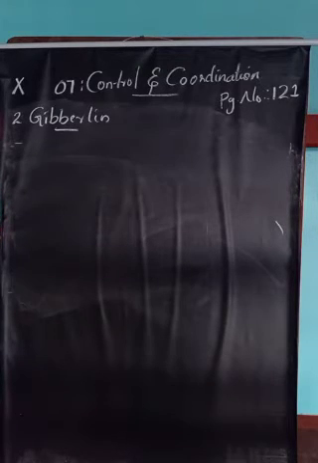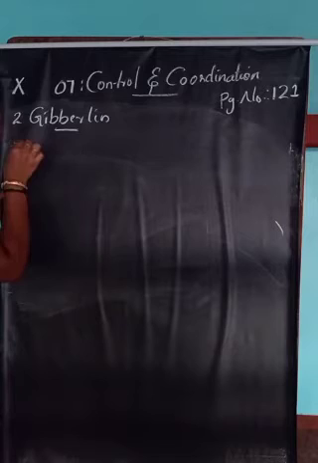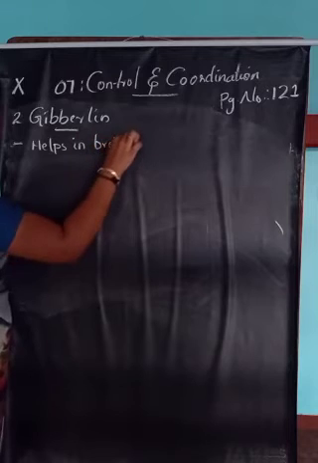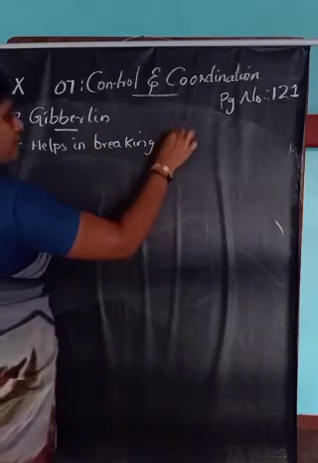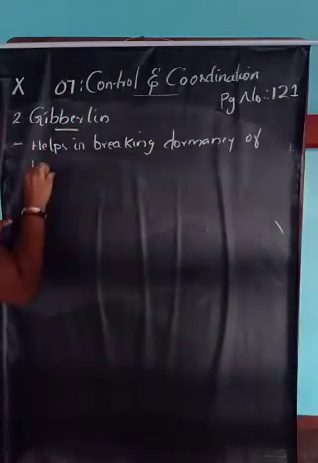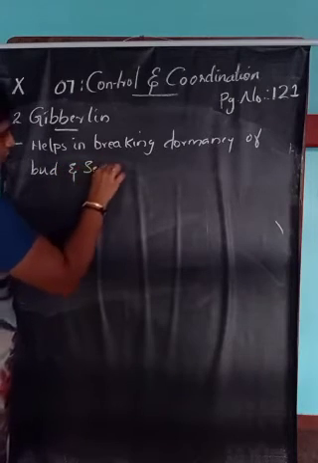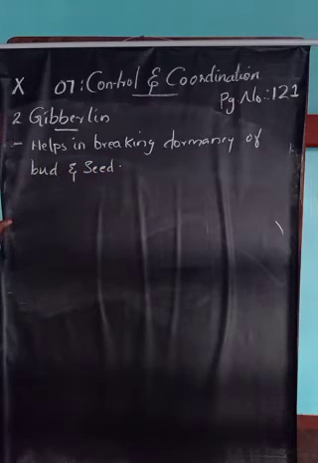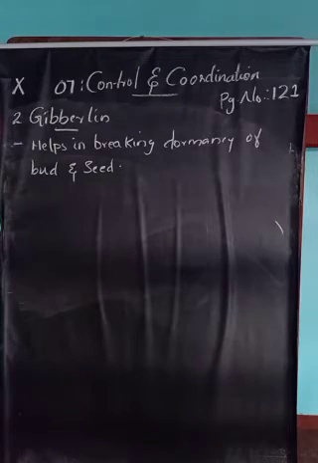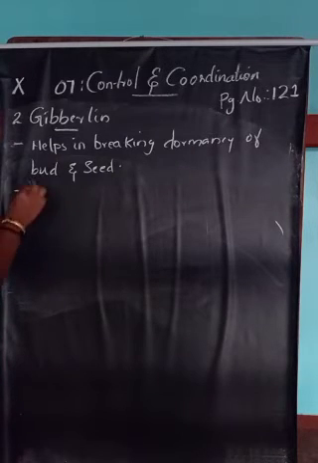Next, gibberellin helps in breaking the dormancy of bud and seed. What is meant by dormancy? Dormancy is the resting period, in which no metabolic activity takes place. That is called the dormancy period. So gibberellin helps in breaking the dormancy of seed and bud, and also it promotes growth in fruit.